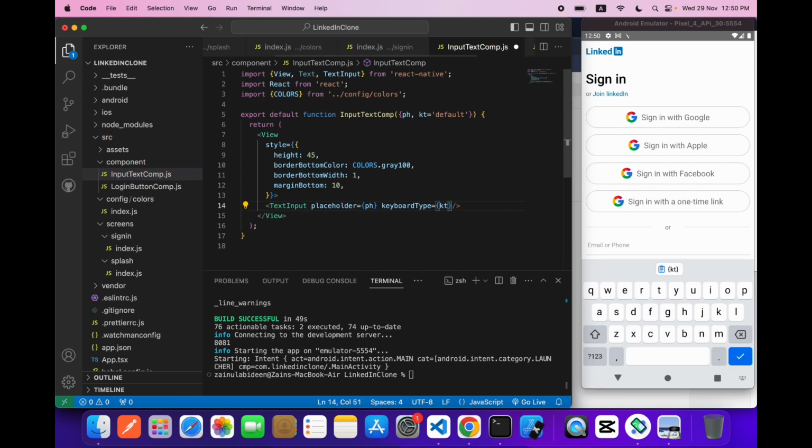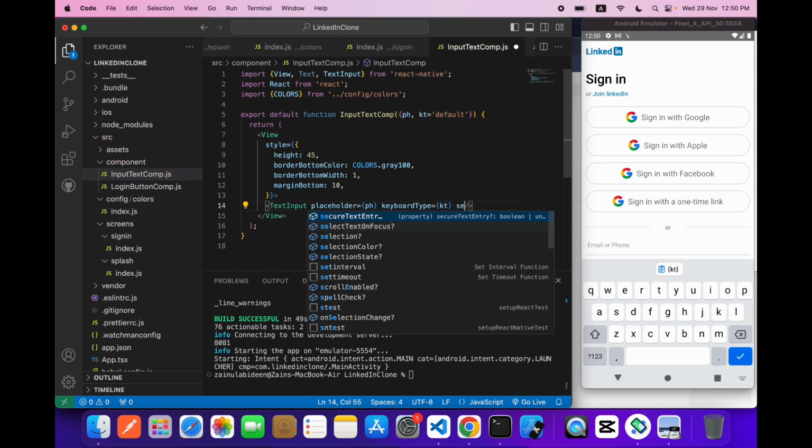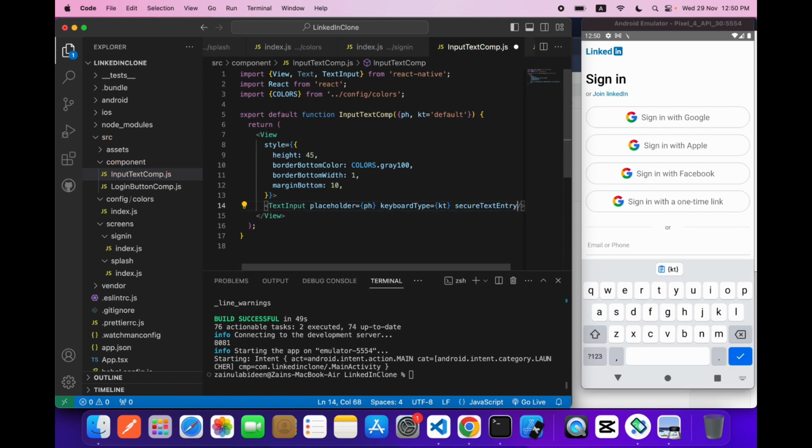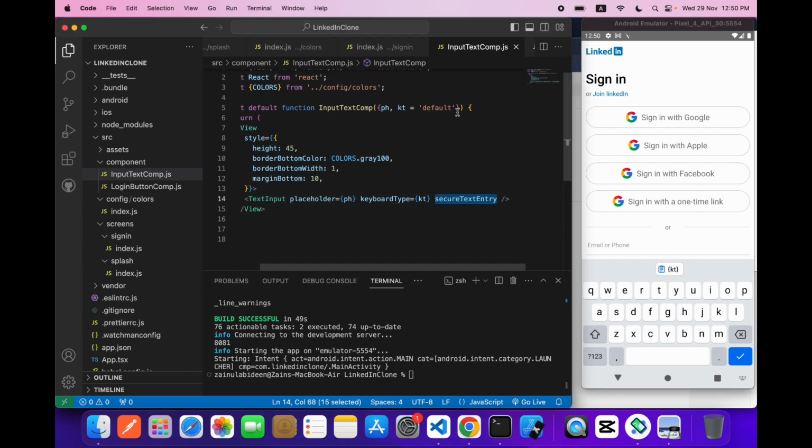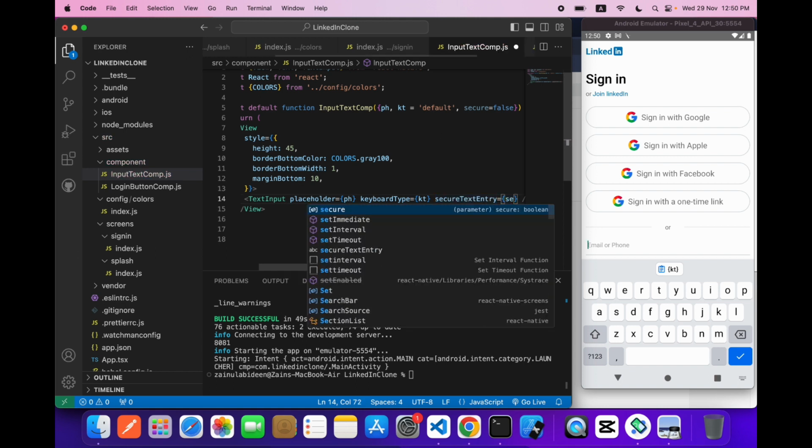Okay, so for password you need to do a secure text entry. If I save it, it will be like a password. So you have to pass one more prop, secure.